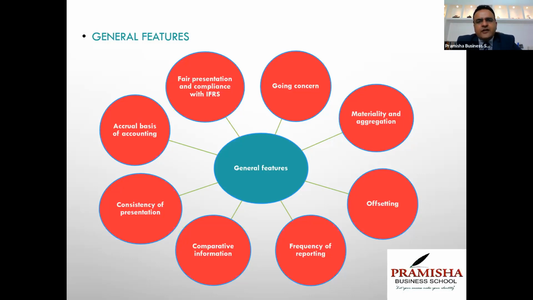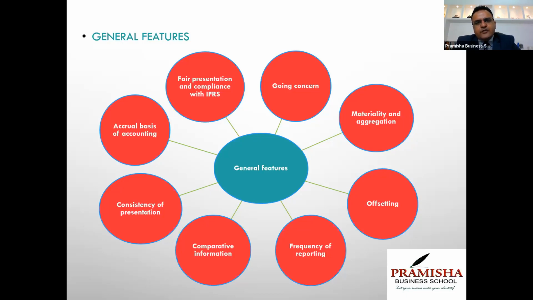Frequency of reporting, that we should publish financial statements at least annually once in a year, and whether quarterly or 6 monthly depends on jurisdiction to jurisdiction. But IASB says that at least once in 6 months you should publish your financial statements. You should at least inform the users what is happening after you published your annual report.